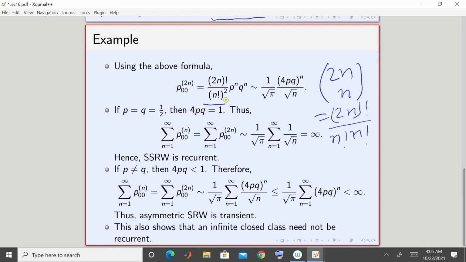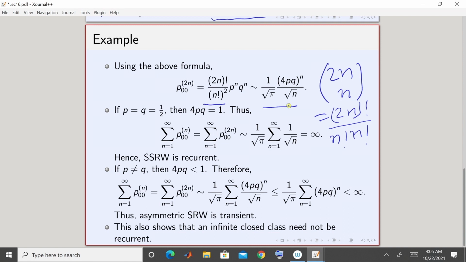This calculation, again, is a pretty simple calculation. You have to just replace n factorial by that, and for 2n factorial also you use Stirling's formula. Once you replace that and do the calculation, I am not doing the calculation here, but it is a very simple calculation, that will give you that p00 2n is this.